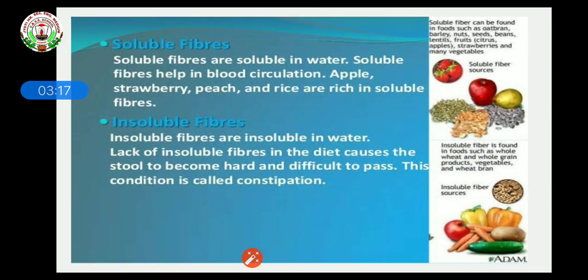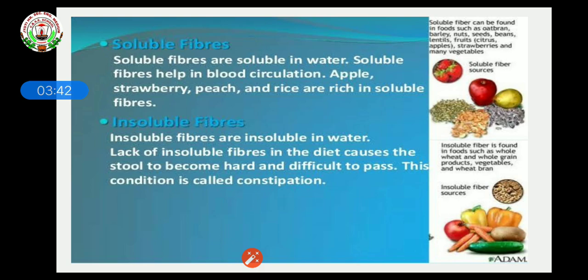Now, there are two types of fibers or roughage: soluble fibers and insoluble fibers. Soluble fibers are those which are soluble in water and which we can release from our body after absorbing. Soluble fibers help in blood circulation. Some of the sources are apple, strawberry, peach, and also rice and oats.